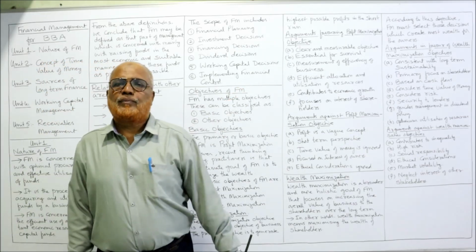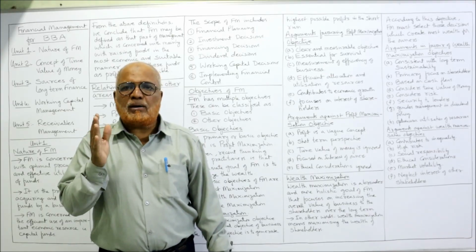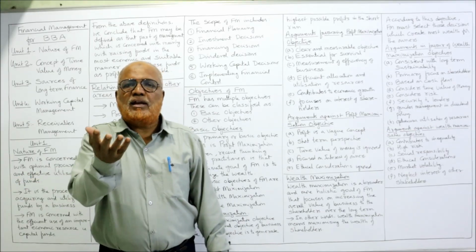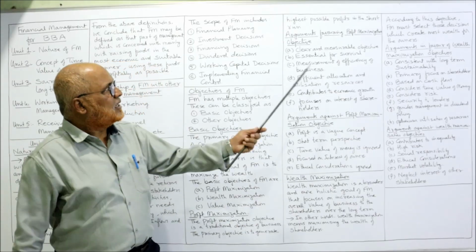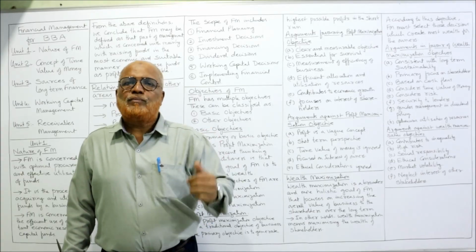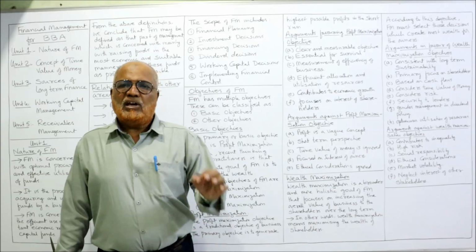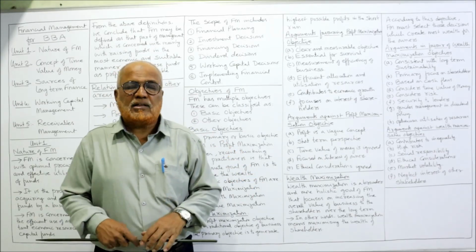Second, essential for survival. No business can survive without profit. Profit is just like the blood of the business. Without blood, no person can survive. Similarly, without profit, no business can survive. So profit is essential. Third, measurement of efficiency of business. By seeing the profit, we can measure how efficient the business is. If a business earns sufficient profit, the business is efficient. Like that we can say.